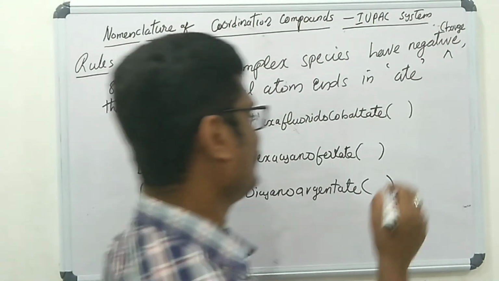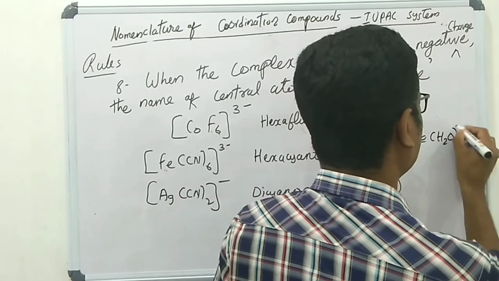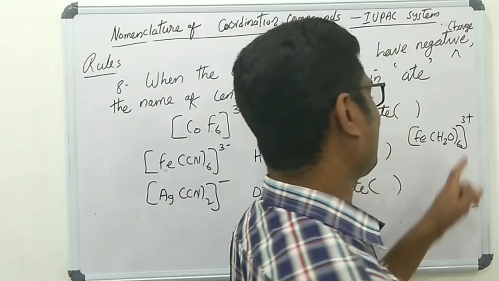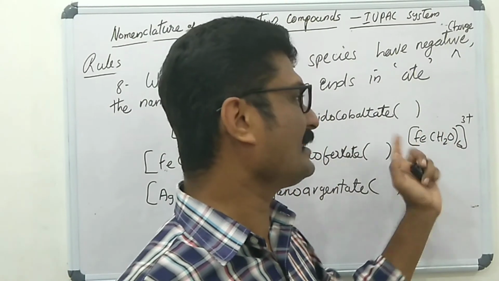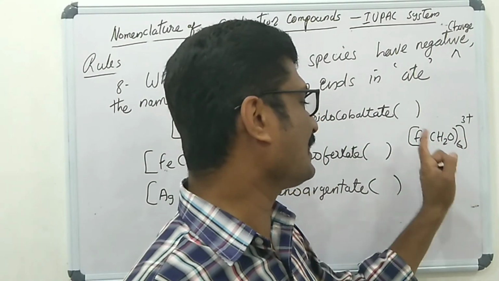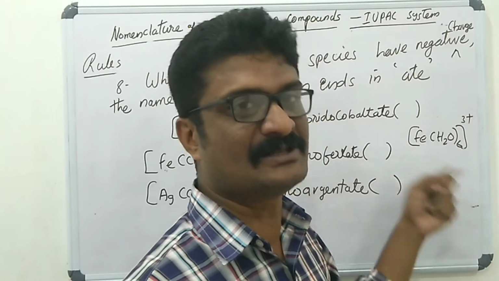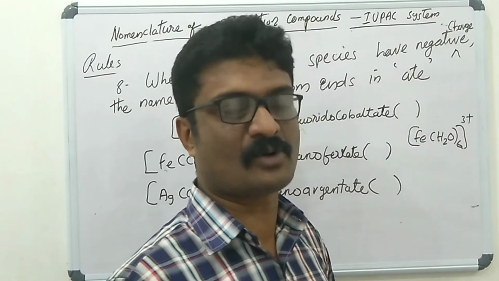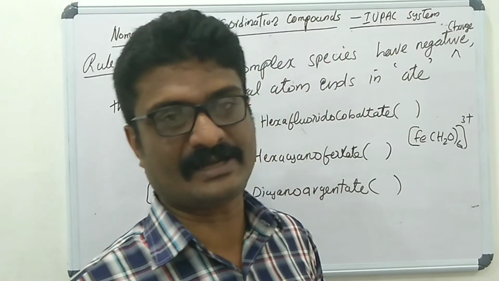For example, [Fe(H2O)6]3+: hexaaqua iron, then the oxidation number. The reason is that the complex species carries a positive charge. It's a cationic complex.